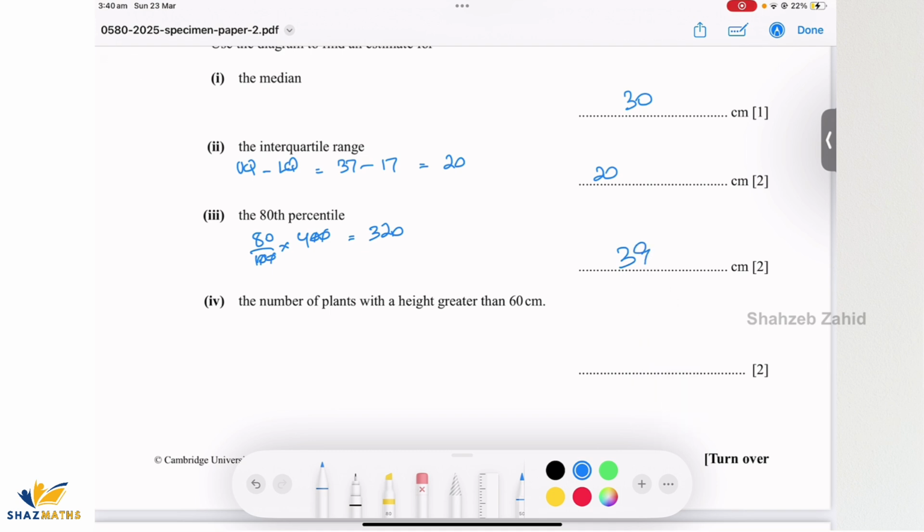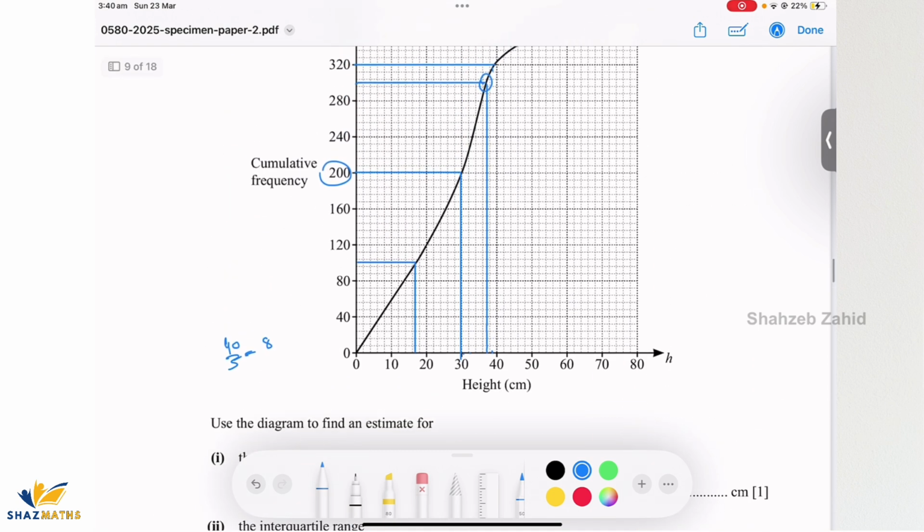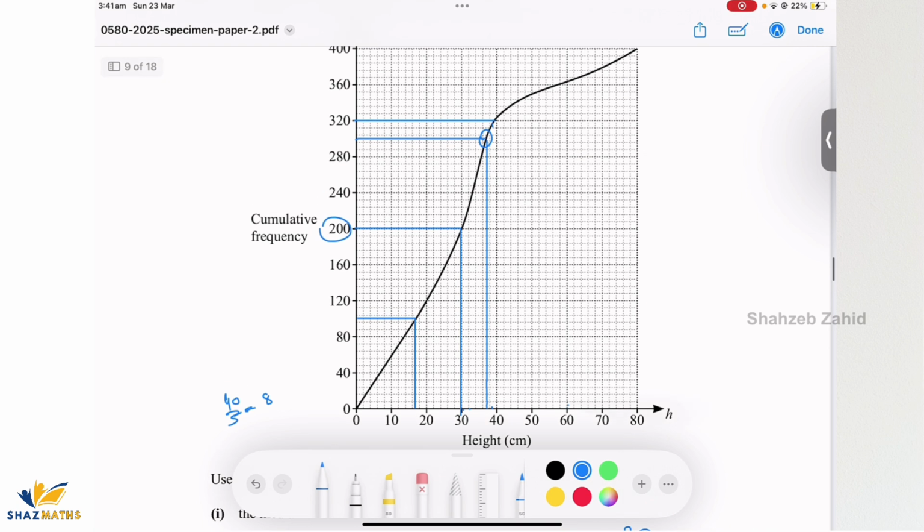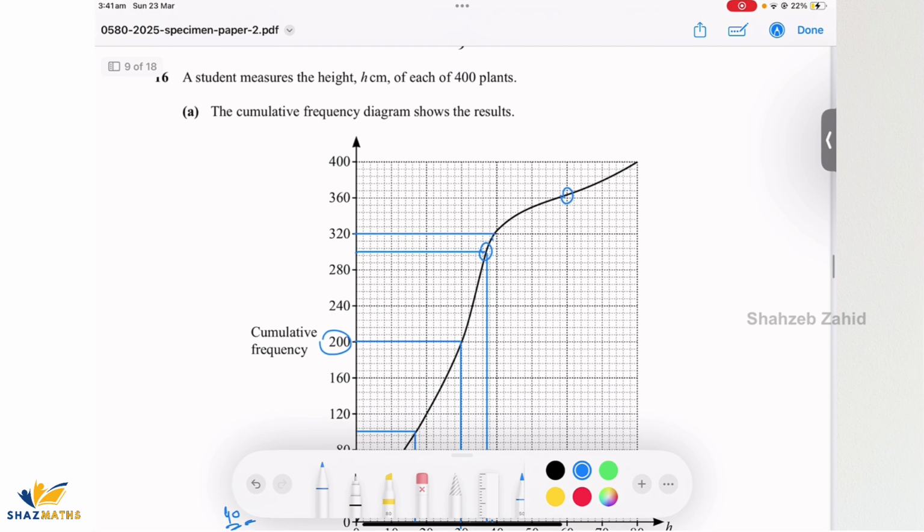centimeter. Number of plants with a height greater than 60 centimeters. So have a look how many plants are there with 60 centimeter. So till here on this line, that's the point which refers to the height 60 centimeter. And the number of plants are somewhere here, which is, remember, one block was representing number 8, so 360, and that's right in between it, which is 364.